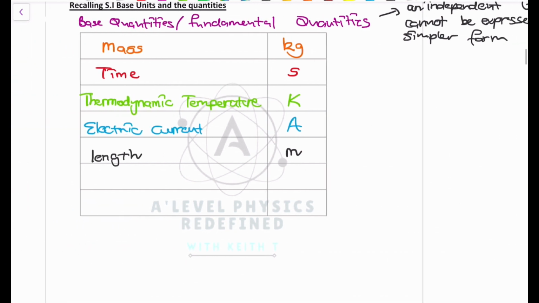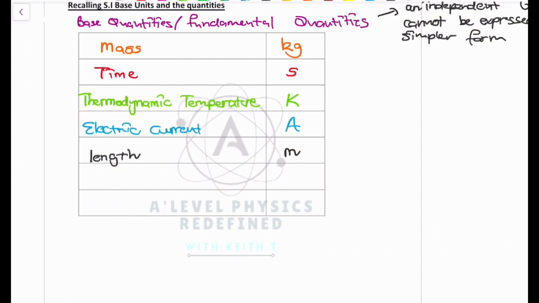So basically these five quantities, from here up to here, are the quantities that you are required to know in AS, right? The other two quantities I'm just going to mention, because they are required when you are in A2, the level that follows after AS. The first one is the amount of substance, which is measured in the mole, but you're going to discuss more of this when you're in A2, and we're going to focus on that again when we reach that level.